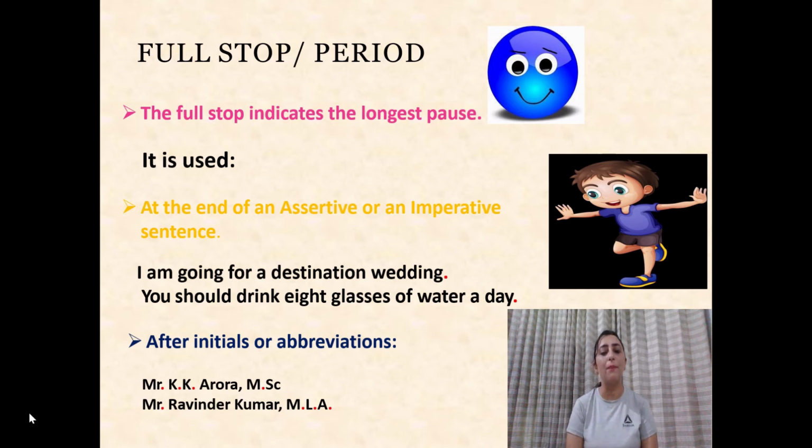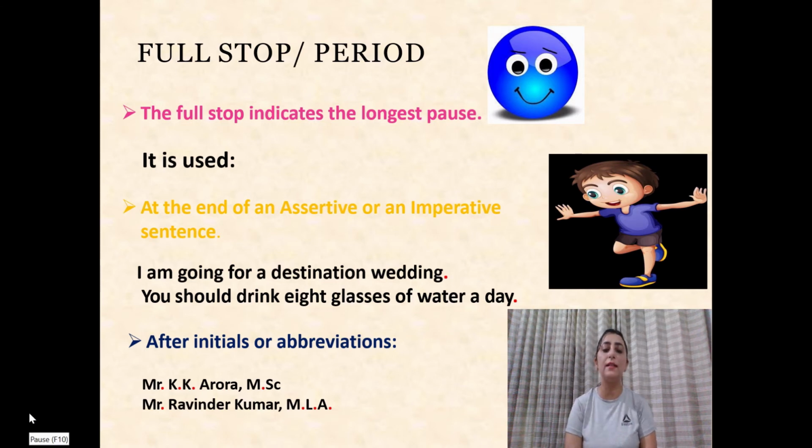Let's see some examples here. I am going for a destination wedding. We are using full stop towards the end of the sentence, which signifies that the sentence is over. You should drink 8 glasses of water a day. So we are always using the full stop towards the end of the sentence. We also use full stop after initials or abbreviations.